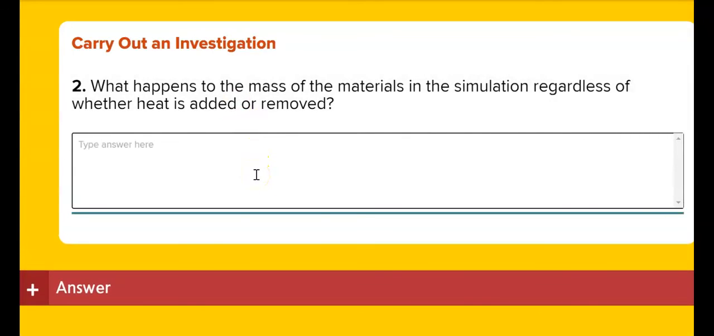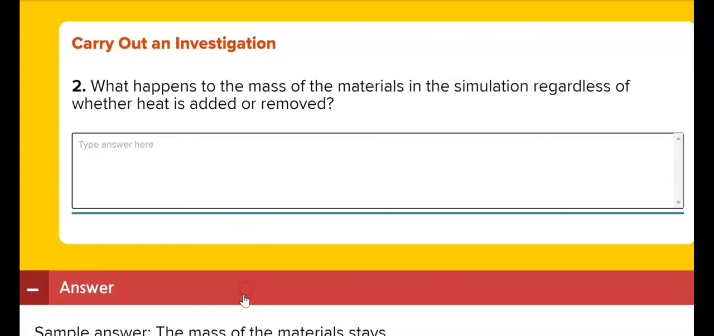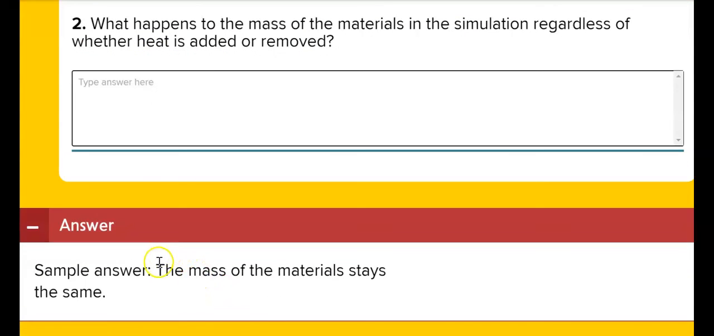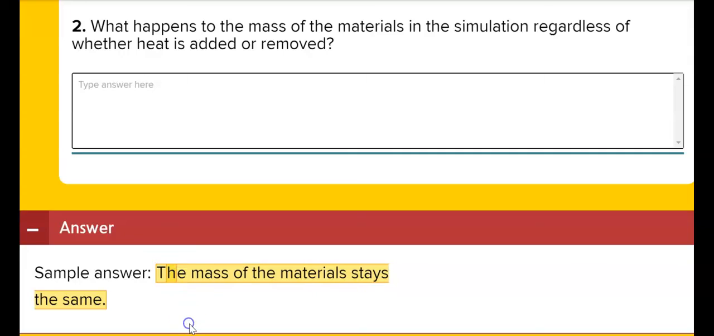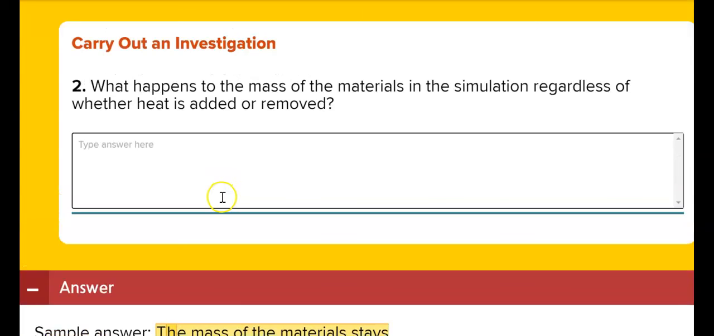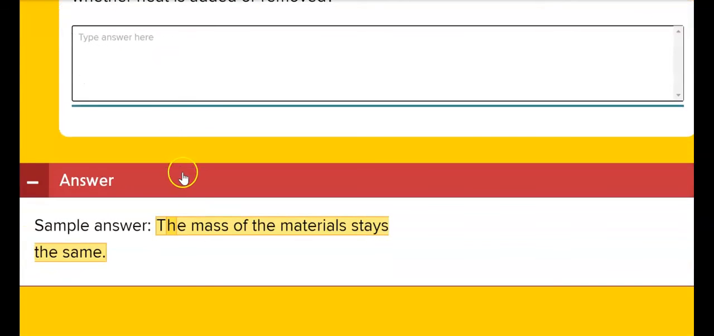Number two, what happened to the mass of the material in the simulation regardless of whether the heat is added or removed? If you focus on the number 500, you notice that the number did not change. So the mass did not change. The mass of the material stayed the same. Only the state of matter changed. Please copy this answer in your textbook as well. This is the correct answer.